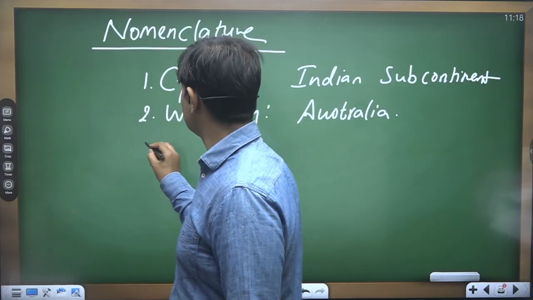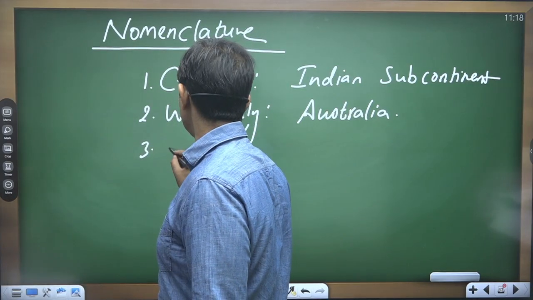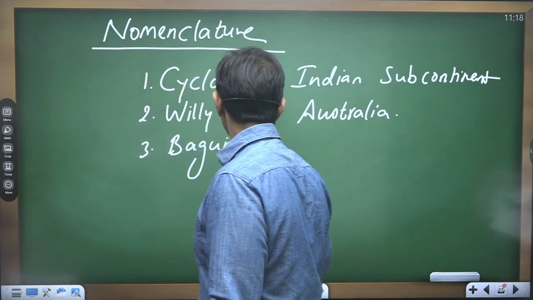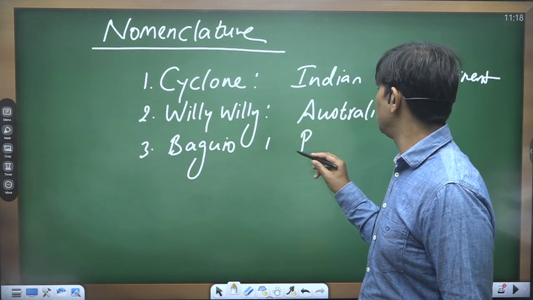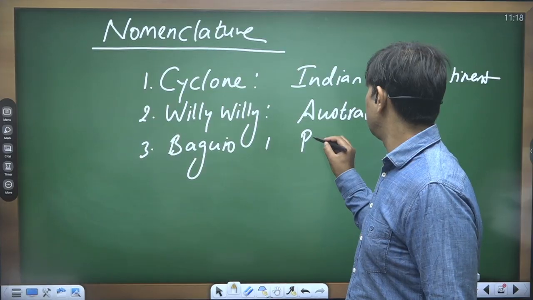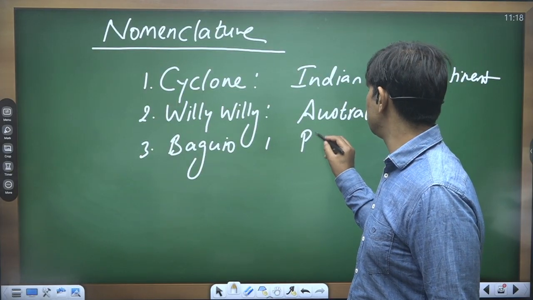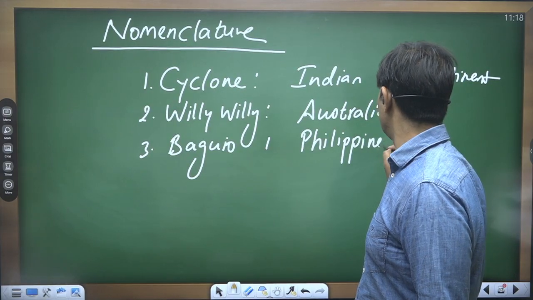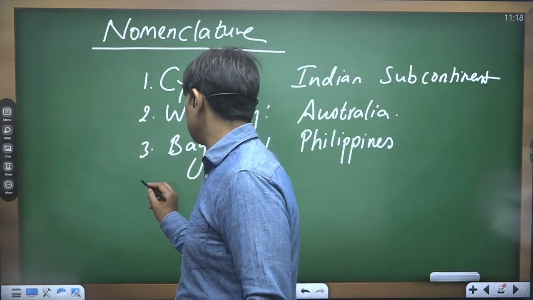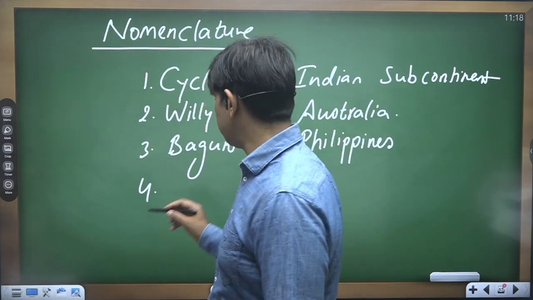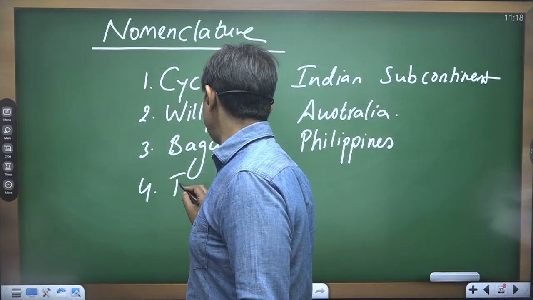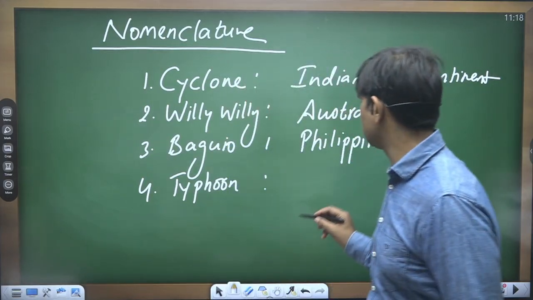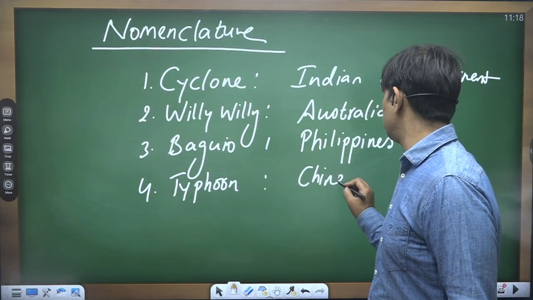In the region of the Philippines it is called Baguio. In the case of the South China Sea or China, China has named it typhoon.